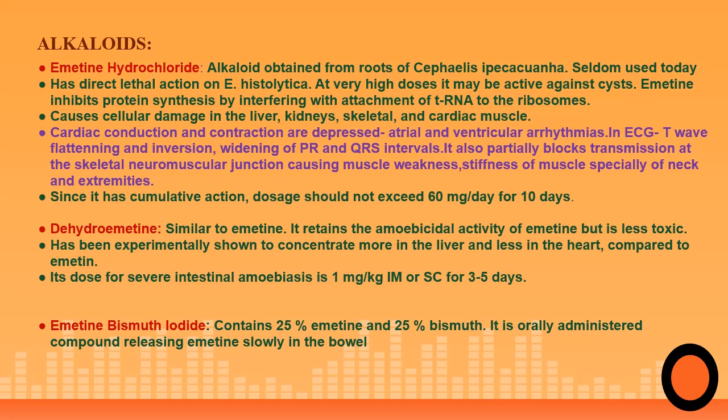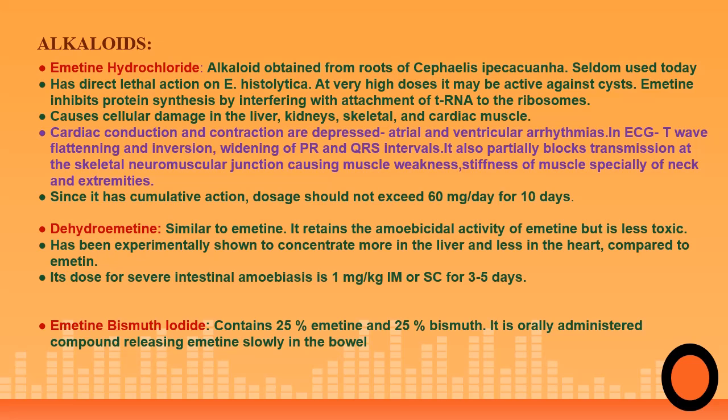Emetine inhibits protein synthesis by interfering with the attachment of tRNA to the ribosomes of the protozoa. So this acts differently from metronidazole, which, as we have seen, interferes with DNA synthesis. Here, it acts by interfering with the attachment of tRNA to the ribosomes. So protein synthesis is inhibited.